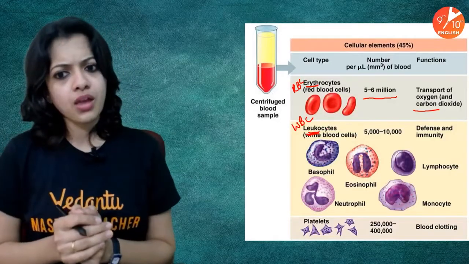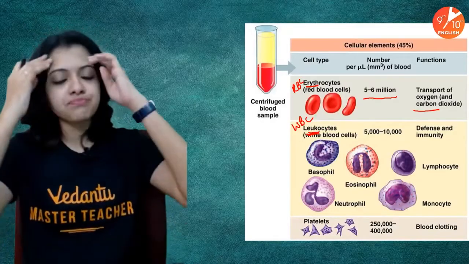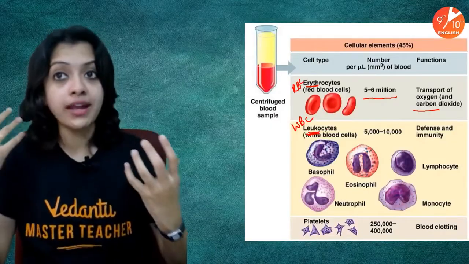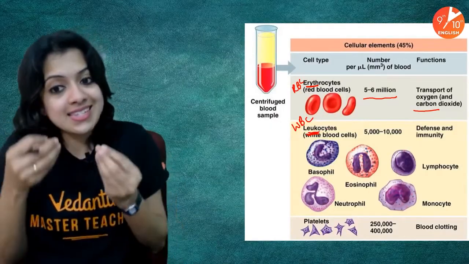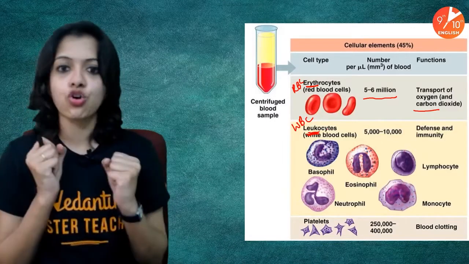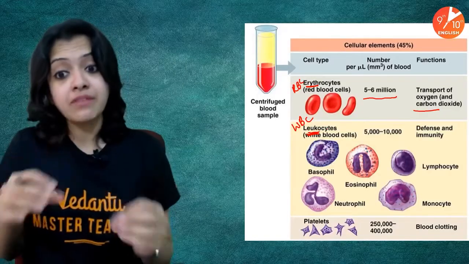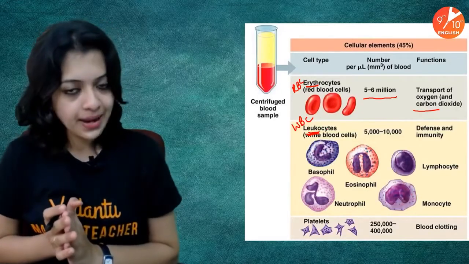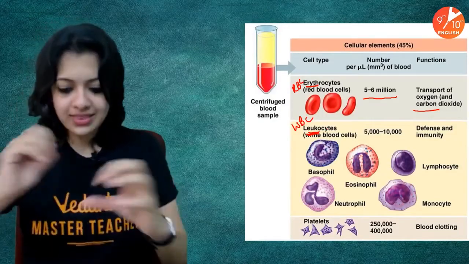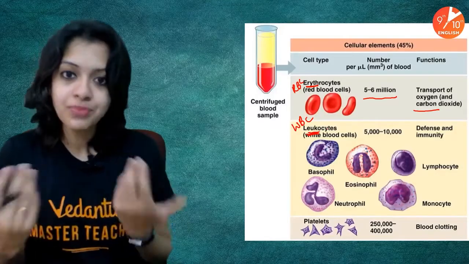Why do you think so? There is a very good reason for this. RBCs perform the very important function of oxygen transport, so they have to be designed in the best possible manner to make maximum space for oxygen. If that is the intention, the cell gives up even its nucleus. Even the nucleus is considered a hindrance, and even that extra space is valued to carry that much extra oxygen.